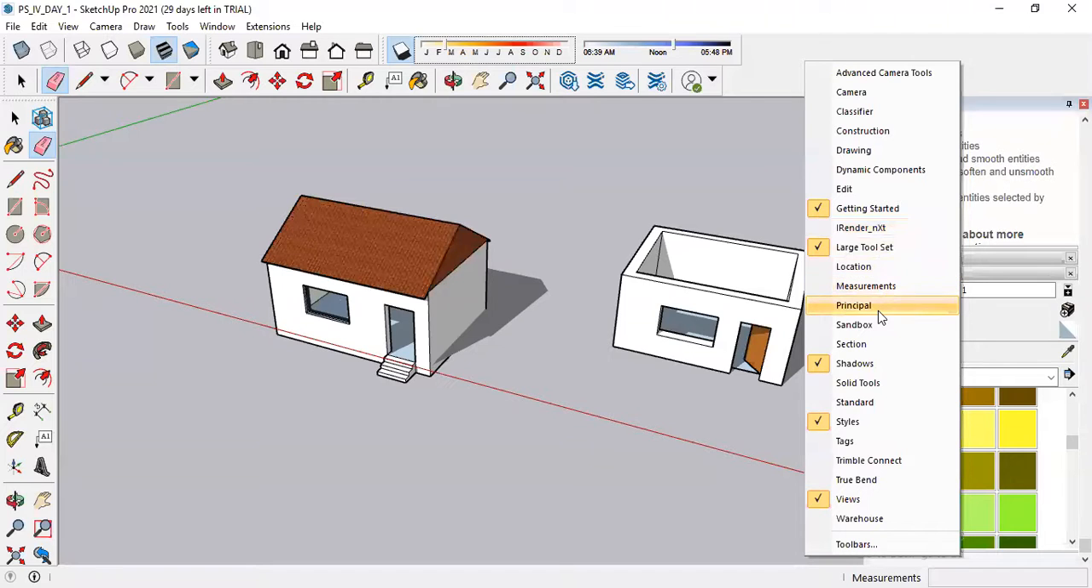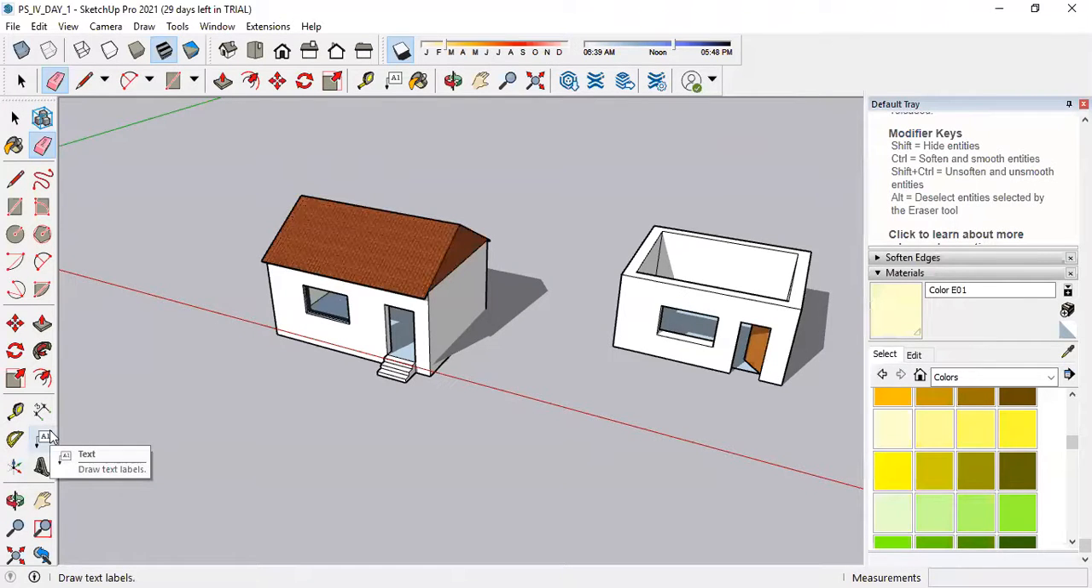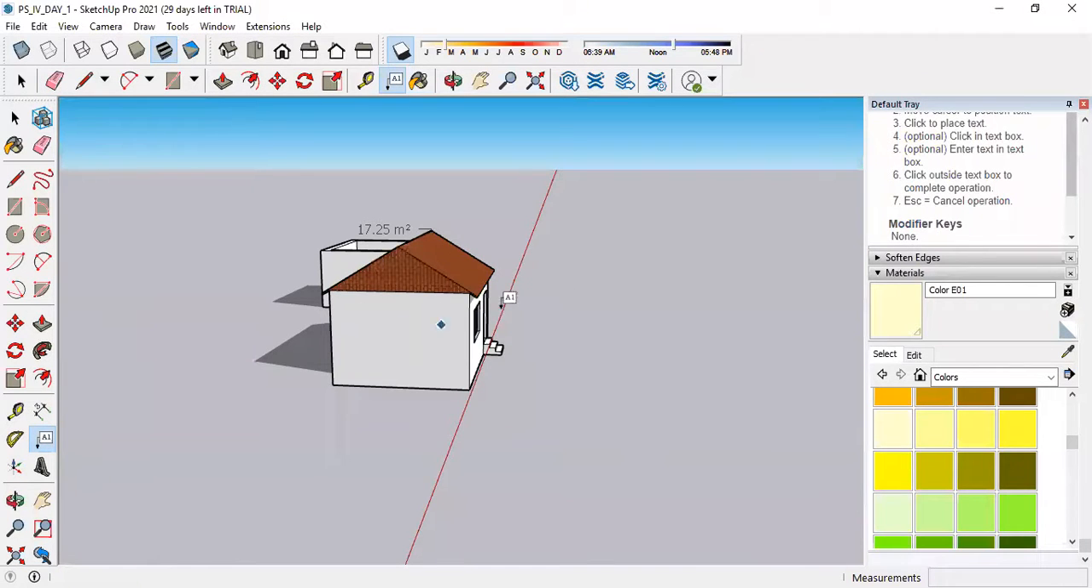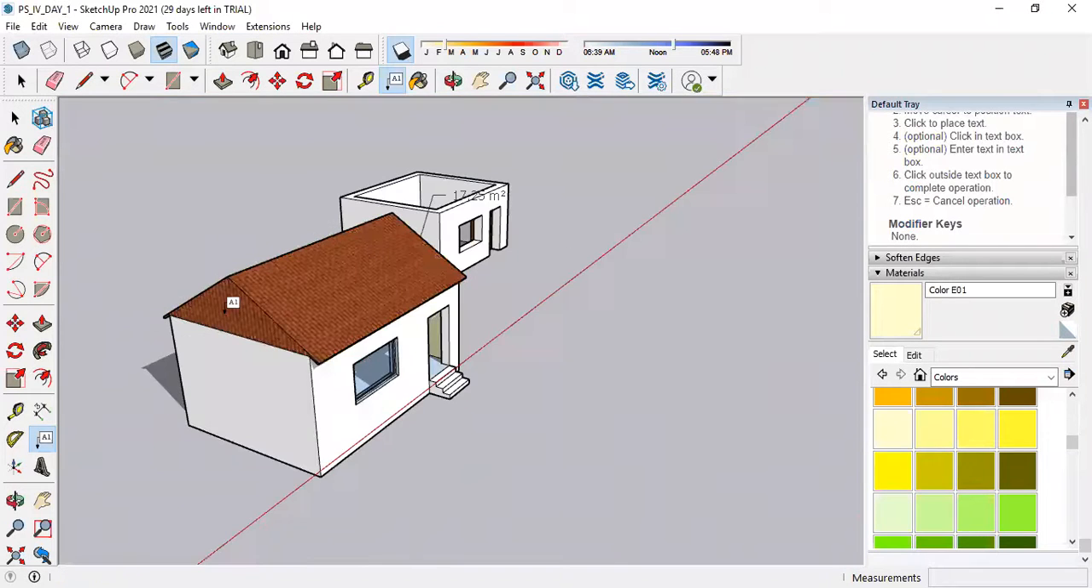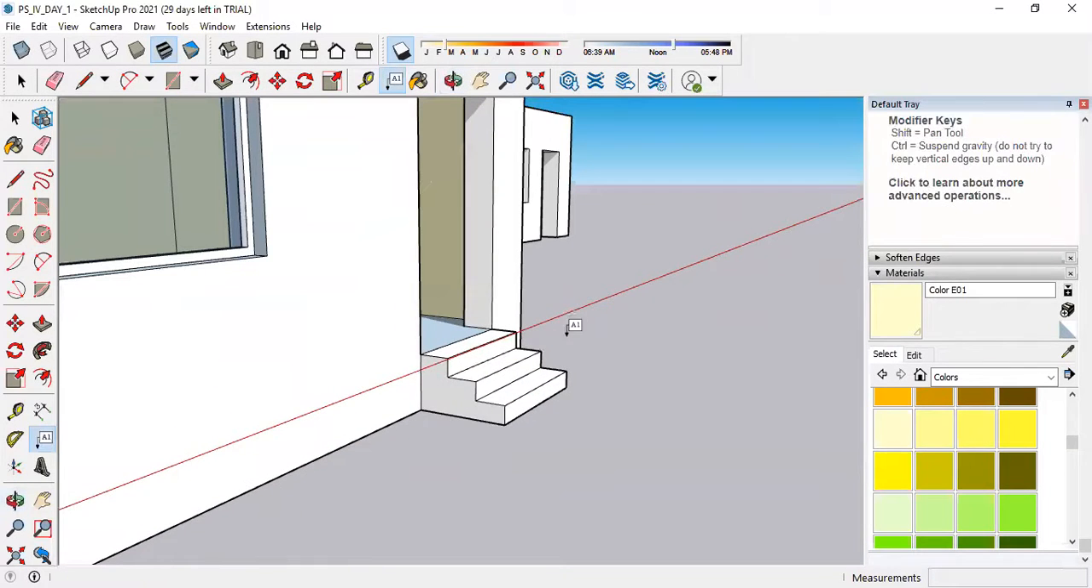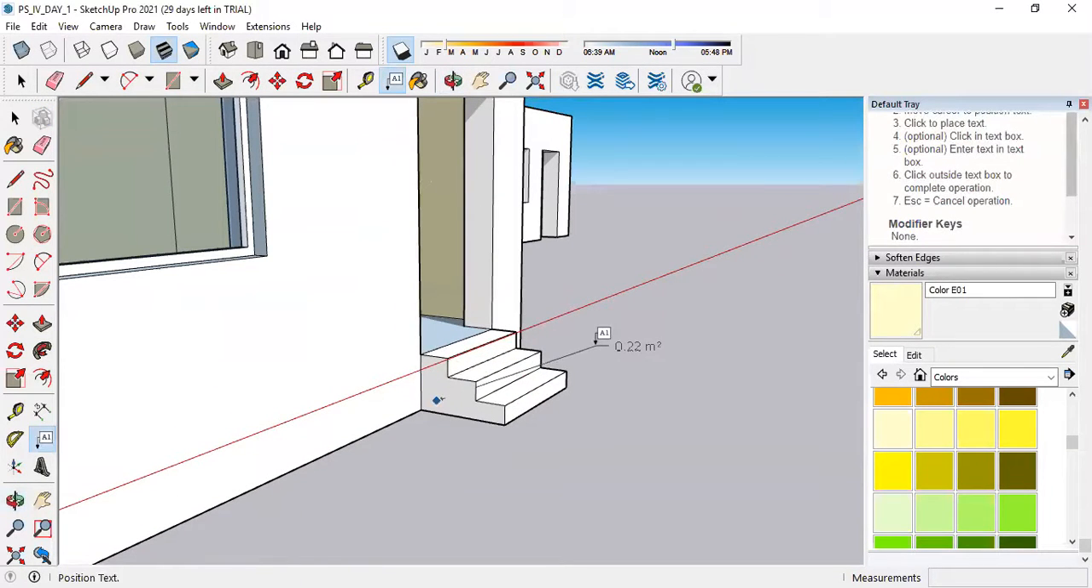Okay, now the next part is the measurement tool. I think we have seen it, the text part is remaining. By using this you can add text in your drawing, but the magic of this is that it will help you measure areas. If I select this particular plane, the area of this plane is 17.25 square meters. Same with this, if I click on this, it will give me the area of the particular plane. If I select this triangle, it will give me the area of this triangle. If you select any portion or any shape, it will give you the area directly.